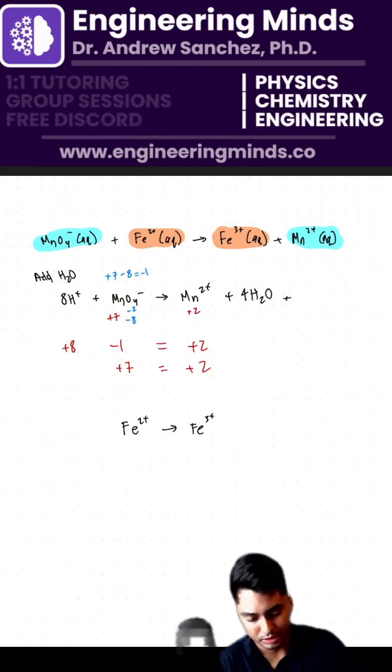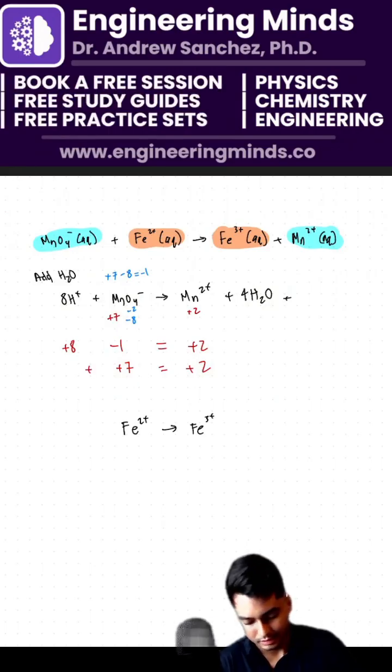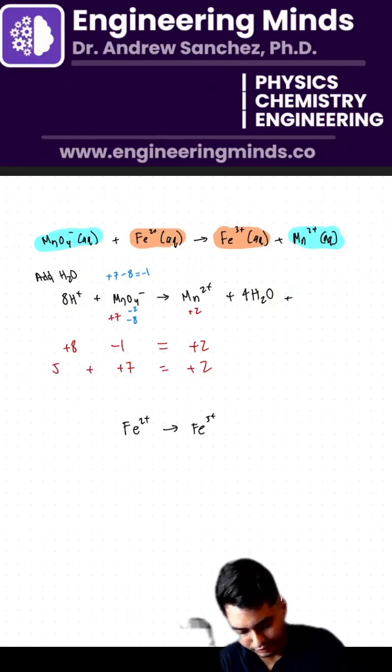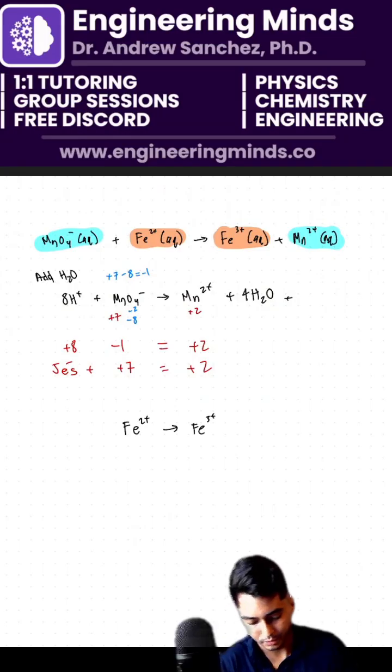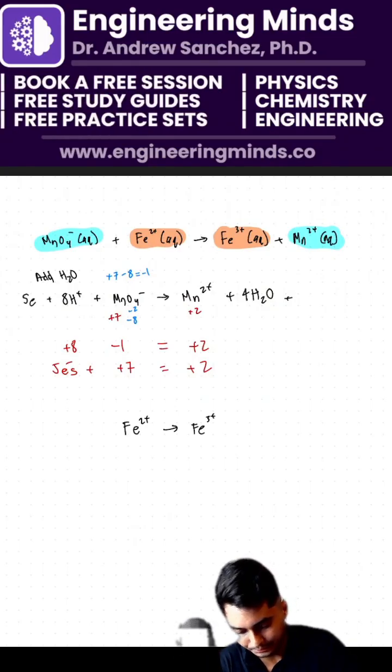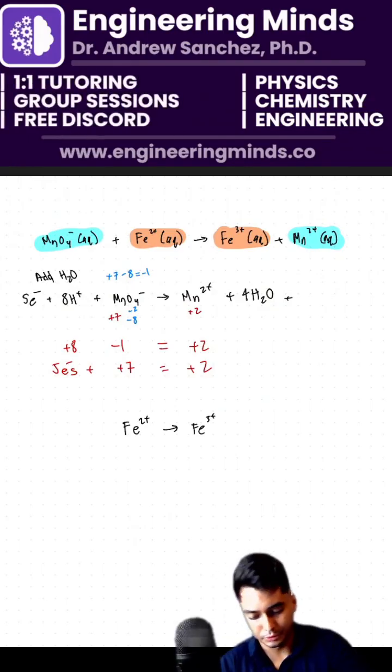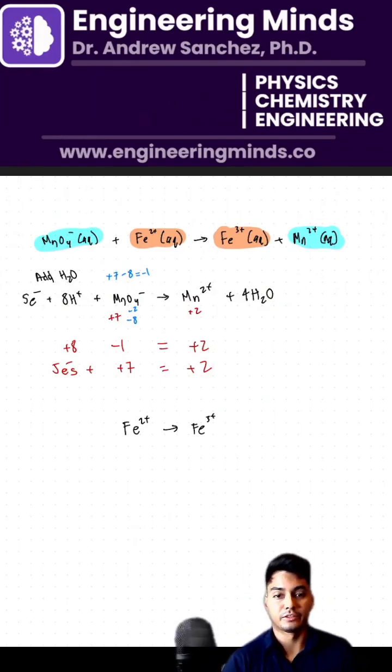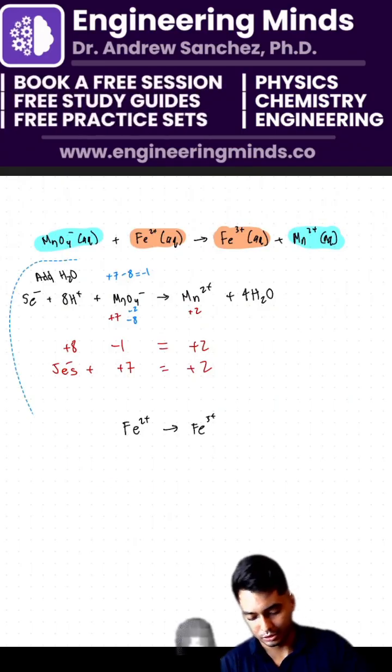It's going to be on the left. There we go. Now we're going to add 5 electrons here on the left, okay? So I'm going to add 5 electrons here on my final reaction. So this is my first reaction, this is my first half of that redox. So y'all are cooking that up.